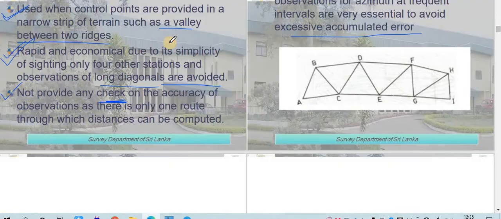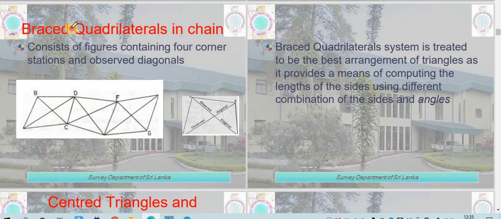After that, the braced quadrilateral chain consists of figures containing 4 corners. As you can see, it consists of a quadrilateral which has 4 corner stations and observed diagonals. So we need to observe diagonals also in this. The braced quadrilateral system is treated as providing the best arrangement of triangles, as it provides means of computing the length of the sides using different combinations of the sides and angles. So this is the most accurate method, the most suitable method which has been generally adopted. Why has it been adopted?